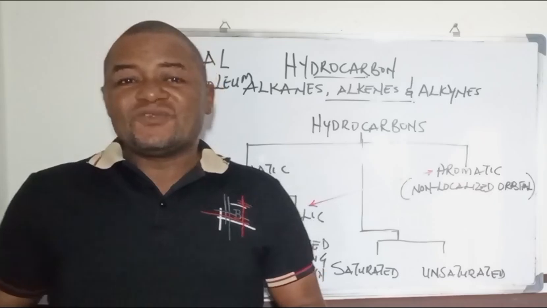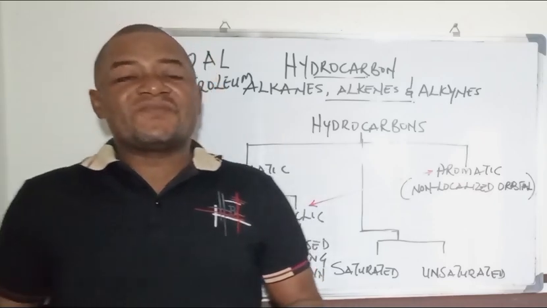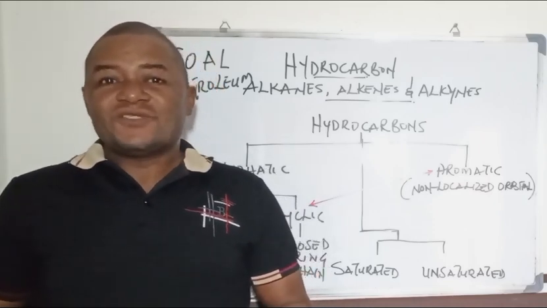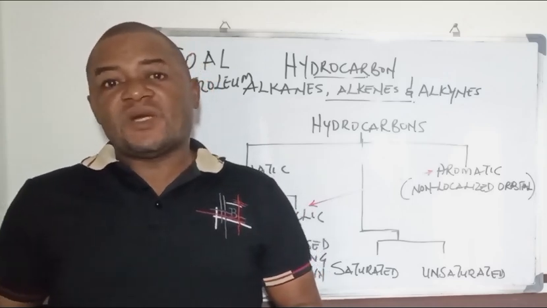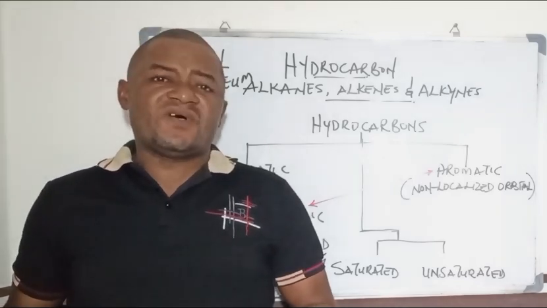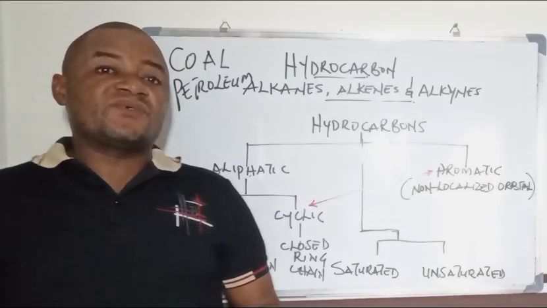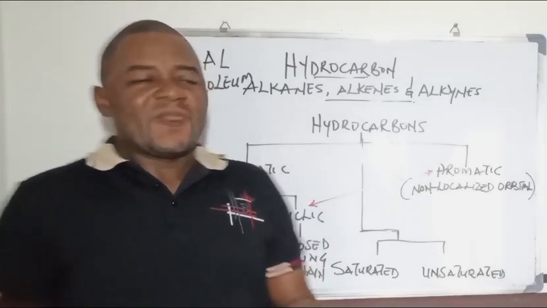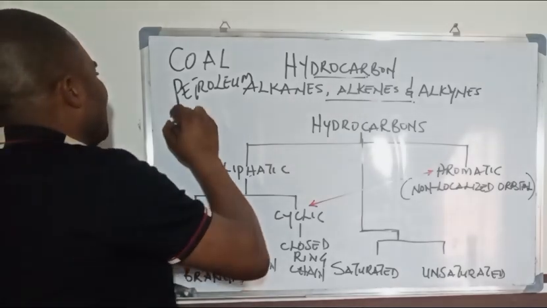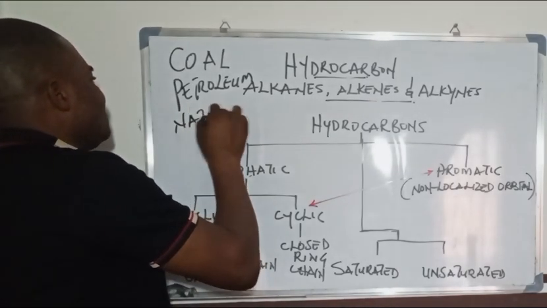Hydrocarbons are composed of hydrogen and carbon, so compounds that are mainly hydrogen and carbon are described as hydrocarbons. And then you can also get hydrocarbon from natural gas.